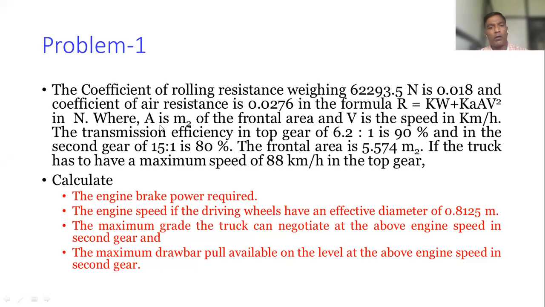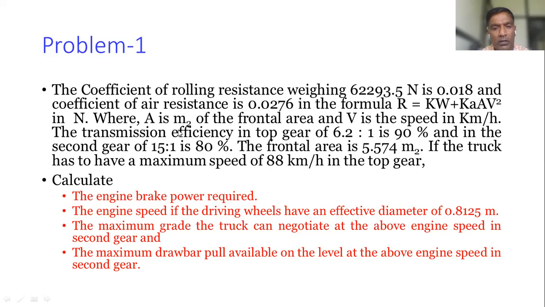So we are in the last bit of this numerical, and already 3 bits we have completed. Now the last one is the maximum drawbar pull available on tabled road at the above engine speed in the second gear. So this is the statement.